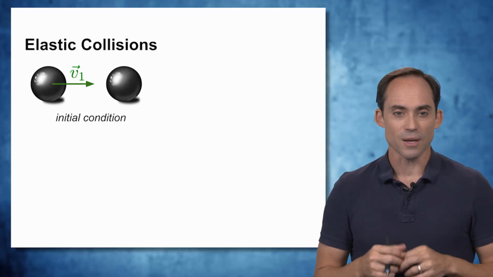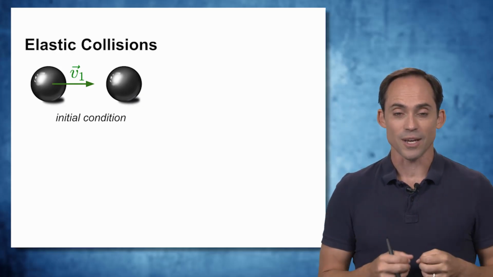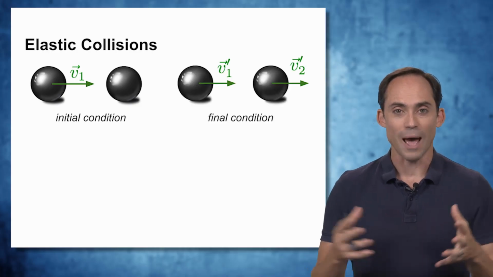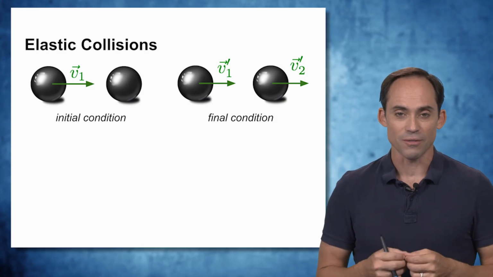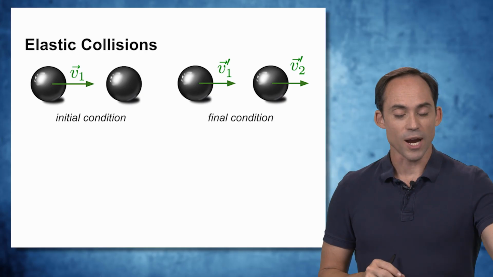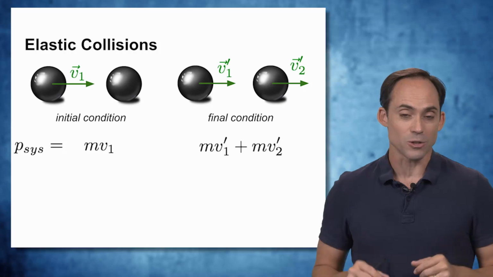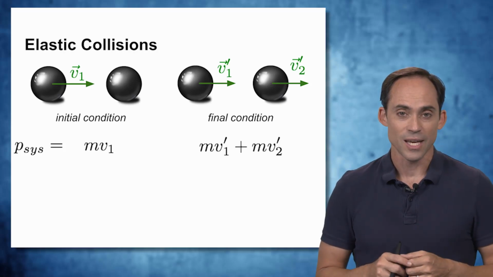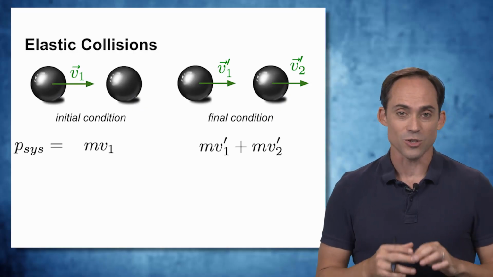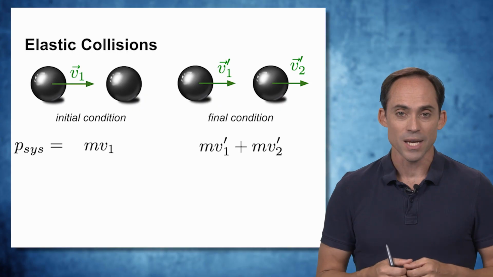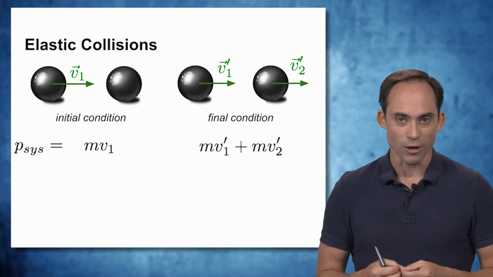So again, we're going to set this up by looking at our initial condition, that is the first ball bearing coming in and colliding with the second one, and the event is what happens after that collision. How do they move apart after that collision has occurred, after they've come in contact? So again, we can write down our initial momentum for the system and the final momentum. We're only dealing with one-dimensional motion, so we just have to write that along one axis. In this case, it's just the mass times the velocities of the particles that are moving. In the initial case, it's just the first object's initial velocity. And in the second case, it's the masses times the velocities of the 2 objects as they move apart.